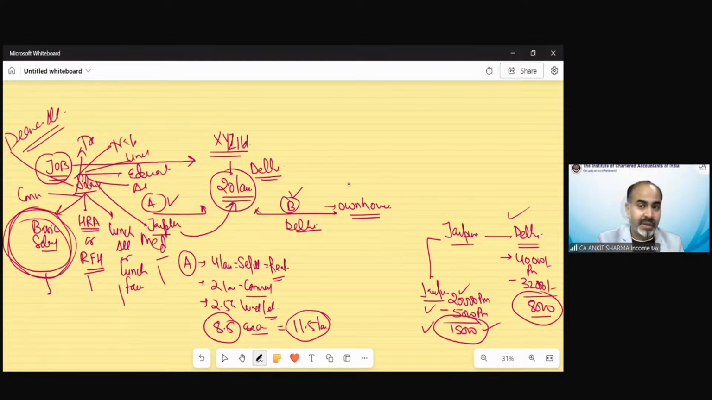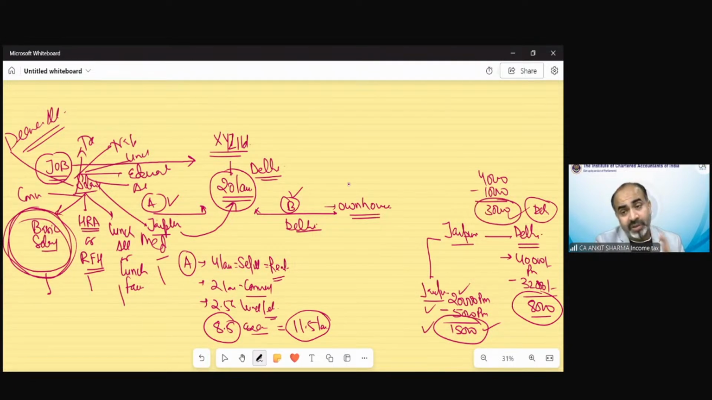Again, in the same case, I cannot suggest this to a person who is living in Delhi only. Suppose a person is living in Delhi. For that person, out of this 40,000 rupees, suppose only 10,000 is going to be expenditure on conveyance, etc. So he will save 30,000.